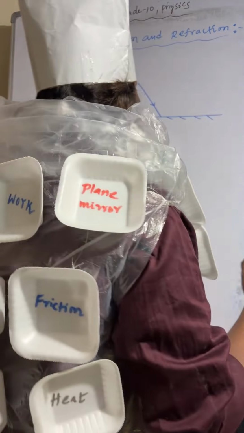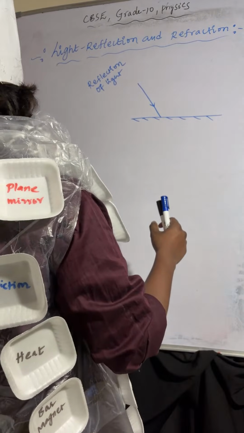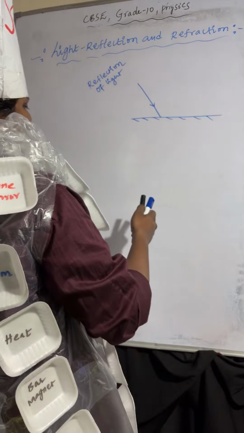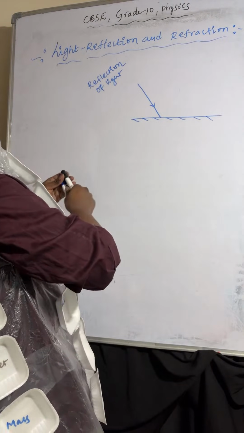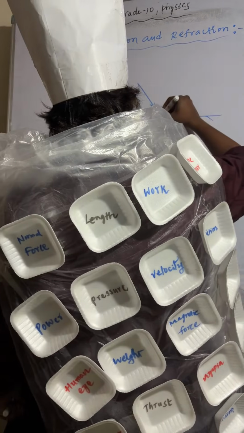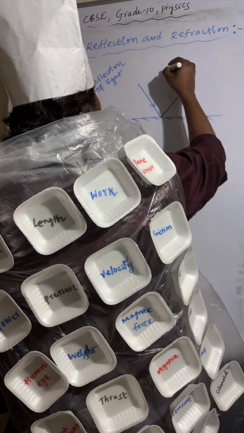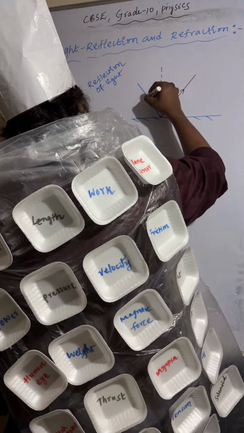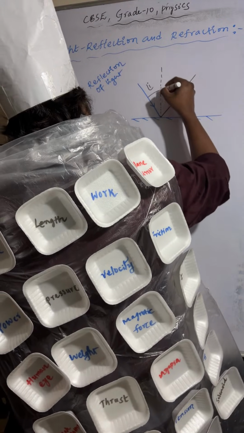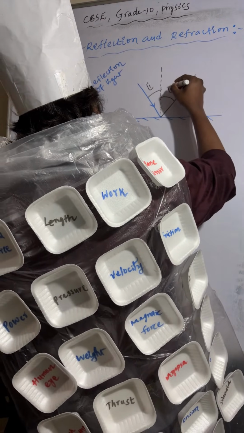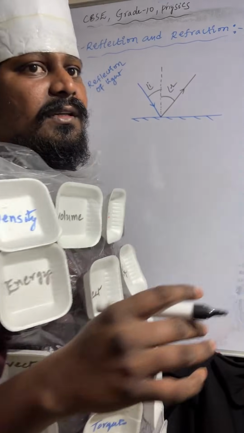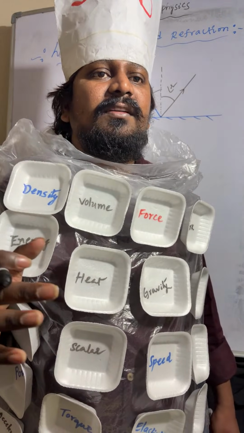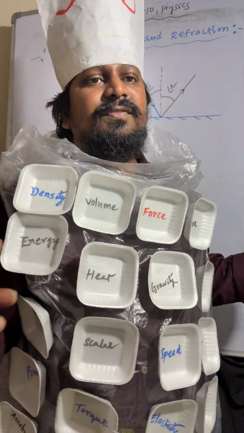Okay, so you can see here the incident ray, plane surface, and normal line. This is the reflected ray, and the line which is perpendicular to the plane surface is called the normal line. The angle between the incident ray and the normal line is called the angle of incidence. The angle between the reflected ray and the normal line is called the angle of reflection.